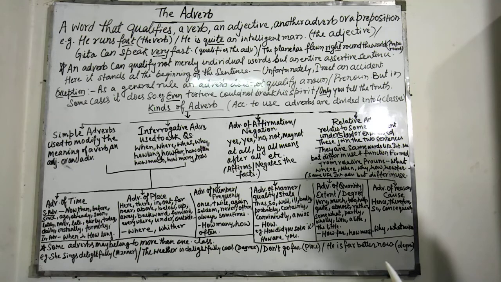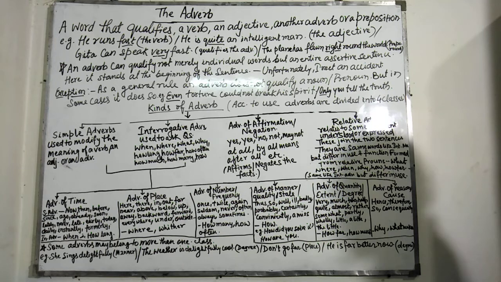So a relative adverb is an adverb that modifies a verb and at the same time acts as a connective. Here, observe that interrogative and relative adverbs are the same words, but they differ in their use and function.